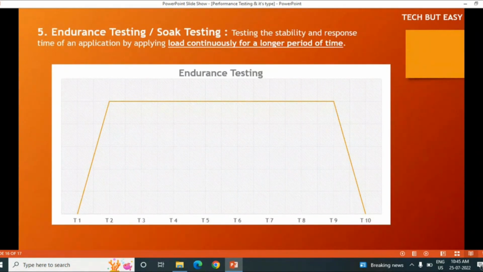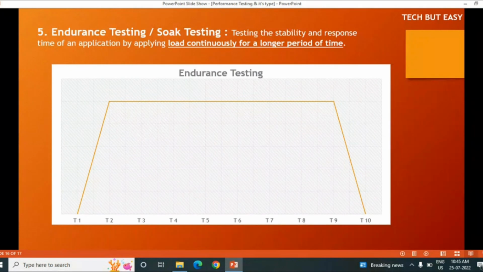Now the fifth one is endurance testing or soak testing. In endurance testing, we test the stability and response time of an application by applying the load continuously for a longer period of time. Let's say in load testing, the customer requirement was that 100 users will stay for 1 hour.